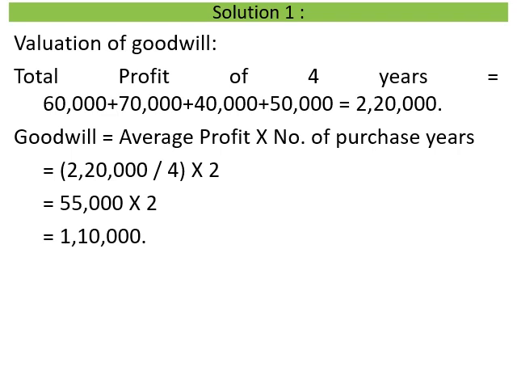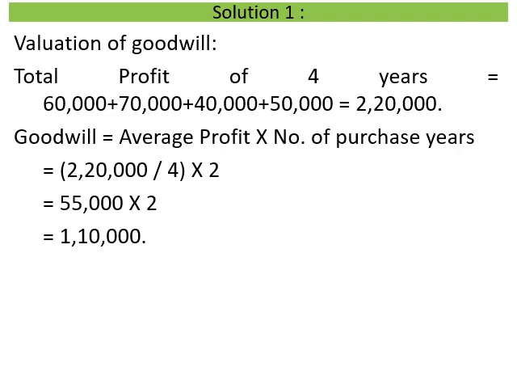So here the profit for the last 4 years is given: 60,000, 70,000, 40,000, 50,000. So the total becomes 2,20,000. Now by following the average profit method, as we are going to calculate the goodwill, the formula will be average profit into number of purchase years. So average profit will be the average profit of the last 4 years, that is 2,20,000 divided by 4, and as it is given in the question that we have to calculate for 2 purchase years, that means 55,000 into 2, that is 1,10,000.